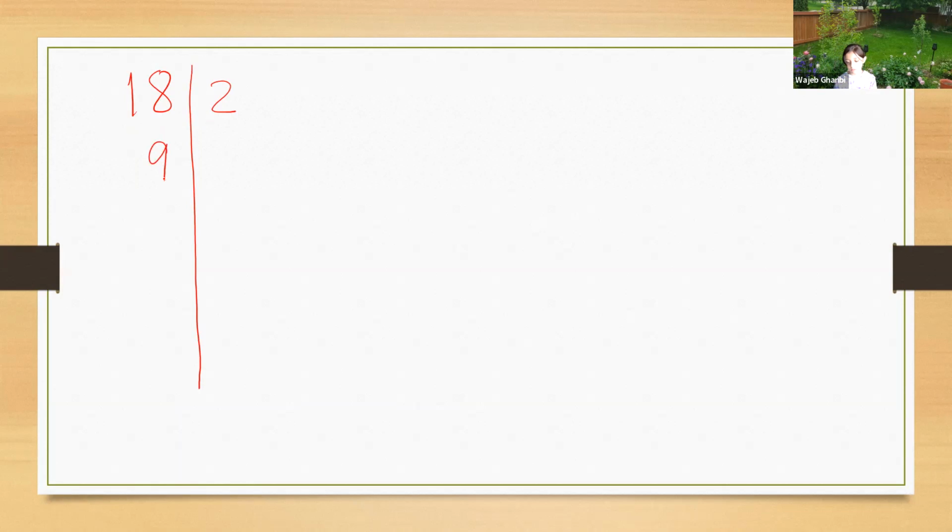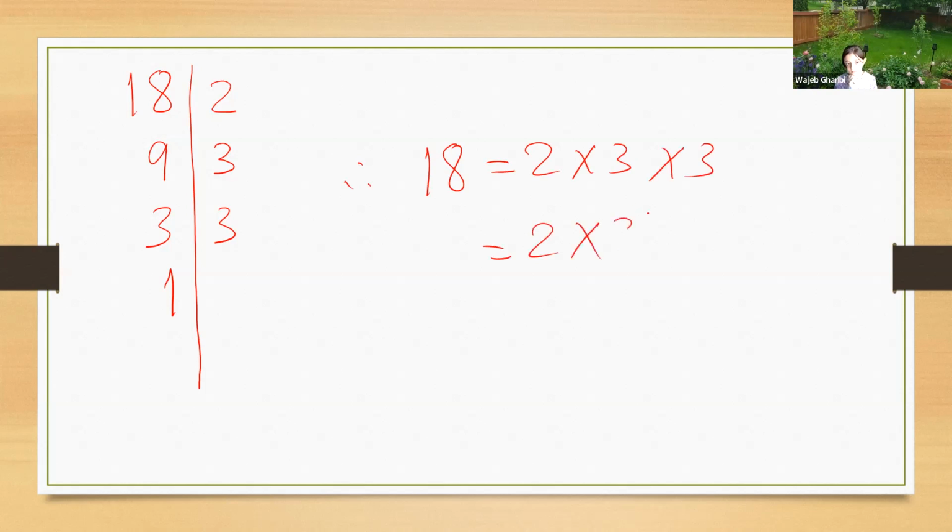18 divided by 2 is 9. 9 now is divisible by 3. We find the smallest prime number, 3. 9 divided by 3 is 3, and now 3 divided by 3 is 1. So therefore, 18 can be written as 2 times 3 times 3, or 2 times 3 squared. Okay. One more example, Maria.